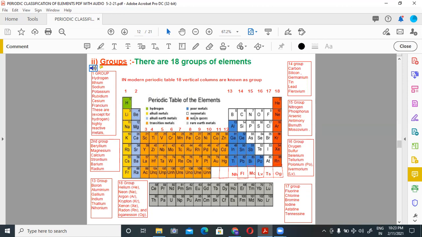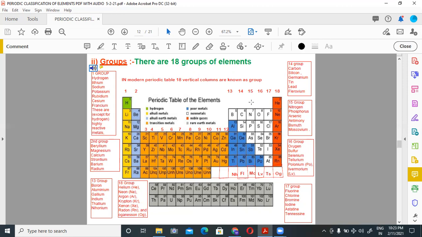Group number 3 to 12 are not in class 10th course. So now group number 13. Group number 13 elements are boron, aluminium, gallium, indium, thallium, nihonium. Group number 14 elements are carbon, silicon, germanium, tin, lead, flerovium.